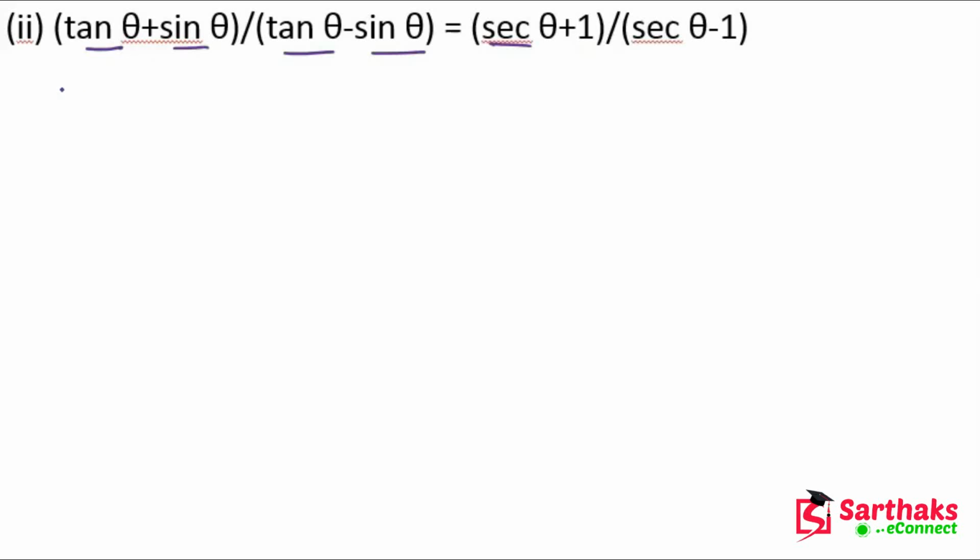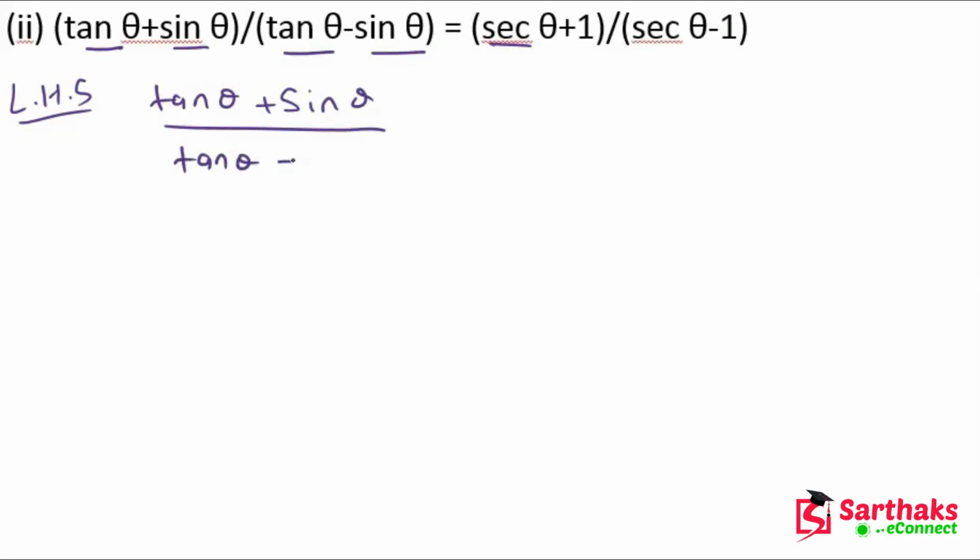So now the LHS part is tan theta plus sin theta upon tan theta minus sin theta. In this question, first of all, we have to convert all these terms, all these functions, into sin theta, cos theta.